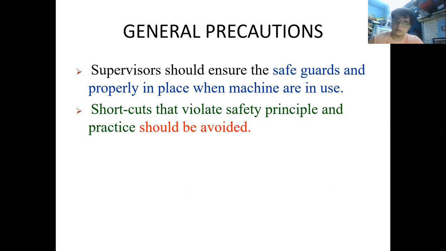So there is no shortcut in life, and in industrial life also. How the machine is to be operated is prescribed by the designer, and in that way only the worker should deal with that machine. There are no shortcuts in working with the machine. So there should not be any kind of violation of the practice or the working with the machine, and if it is being done, it is required to be avoided. The person violating the policy or the method of that particular machine should be terminated. So these are the general things.